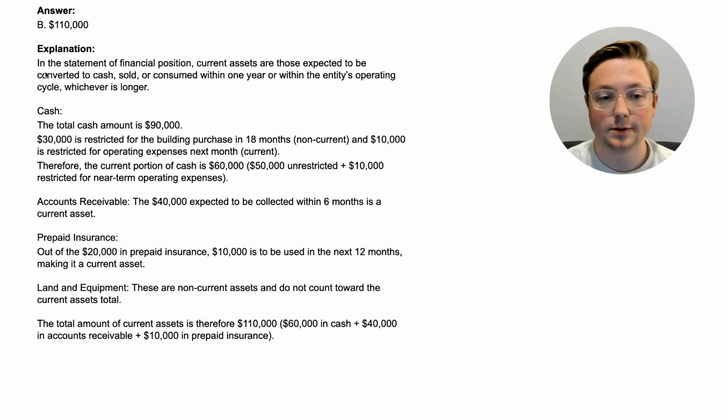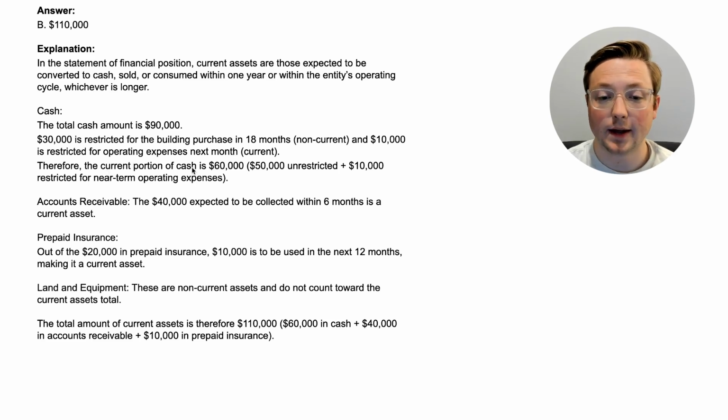So let's walk through this. In the statement of financial position, current assets are those expected to be converted to cash, sold, or consumed within 1 year or within the entity's operating cycle, whichever is longer. Now, you know this. This is very similar to the balance sheet of a for-profit company. For the cash, there is $90,000 of cash, and normally cash would be current. But let's look at this. There's $30,000 that's restricted for the building purchase that's in 18 months, that's non-current. And there's $10,000 that's restricted for operating expenses next month. But wait, that's current because that's next month.